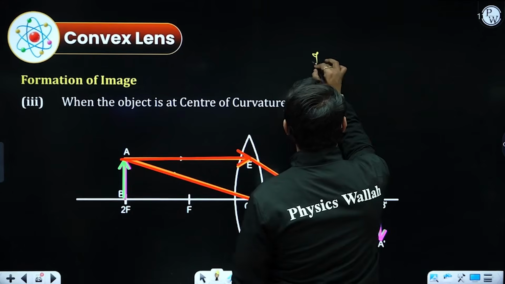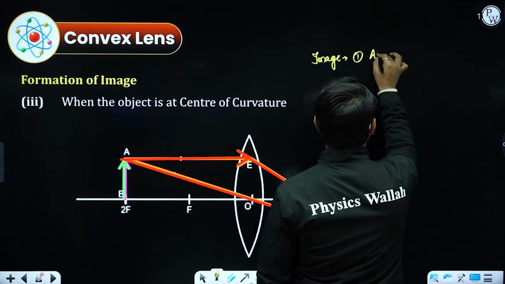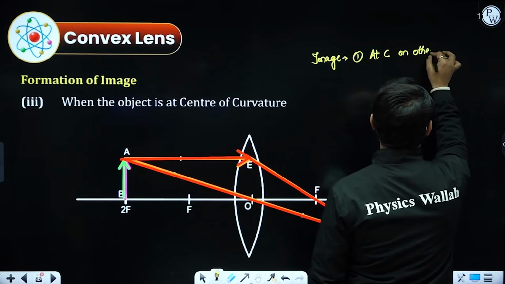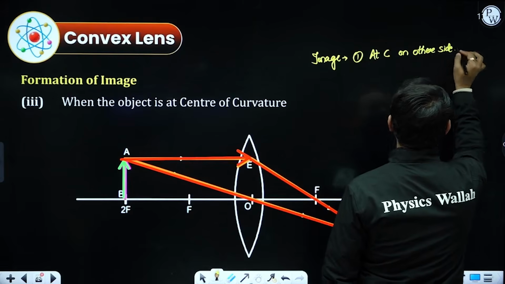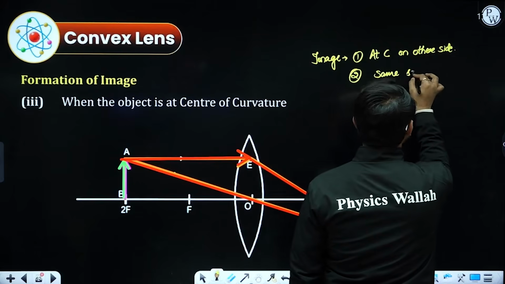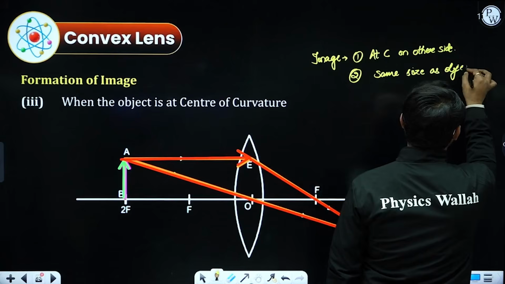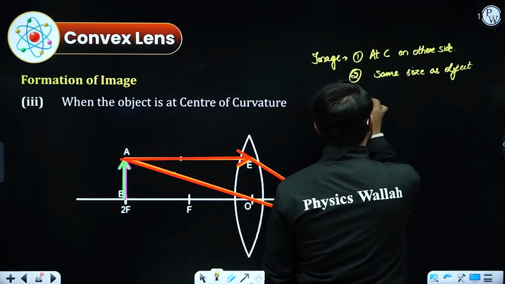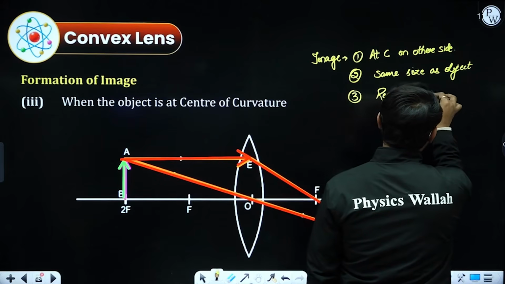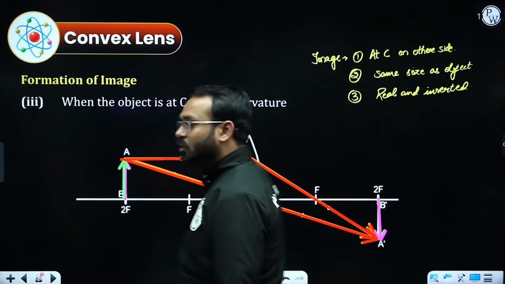So let's talk about the image. Image will be at center of curvature on the other side, not on the same side, or right side, you can say. Second, the size of the image will be the same size as the object, exactly of the same size. And point number 3, the nature of the image will be real and inverted once again. That was the rule number 3.